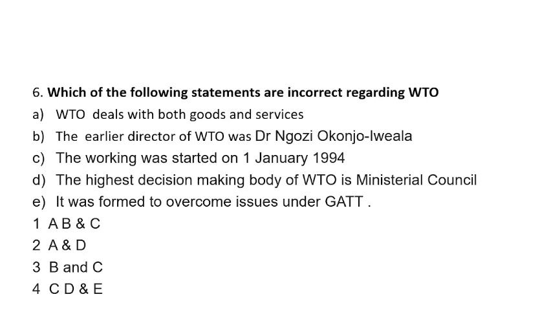Question number 6. Which of the following statements are incorrect regarding the WTO? A, WTO deals with goods and services. B, the earlier director of WTO was Dr. Ngozi Okonjo-Iweala. C, the working was started on 1st January 1994. D, the highest decision making body of WTO is Ministerial Council, and E, it was formed to overcome the issues under the GATT. Options are: A, B, C; A and D; third is B and C; and fourth is C, D and E.